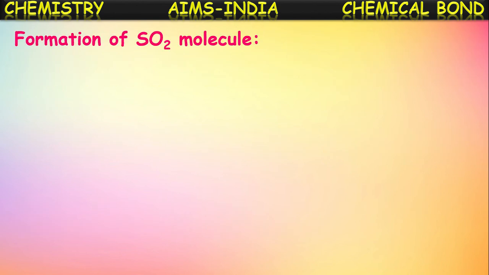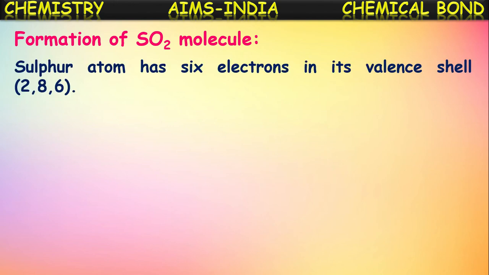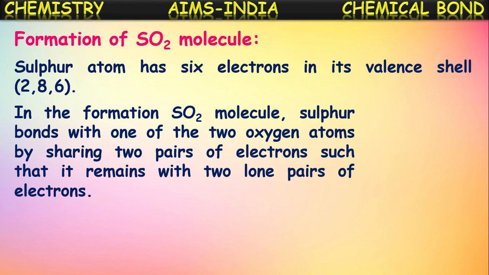Okay. Now let us see some examples which have a coordinate covalent bond. Let us see first the formation of the sulfur dioxide molecule. We know sulfur has 6 electrons in its valence shell because its atomic number is 16, and its configuration, if we write, we get as 2, 8, 6. So it has 6 valence electrons. In the formation of the sulfur dioxide molecule, sulfur bonds with one of the two oxygen atoms by sharing two pairs of electrons, such that it remains with two lone pairs of electrons.